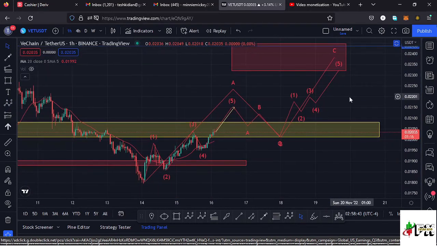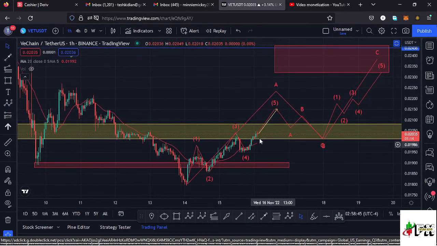So let's be patient and see how that plays out, and continue watching that key area of resistance at around the $0.02 mark. Once we manage to break above it, get back to around the $0.021 mark, then we can expect a corrective movement before we continue pushing higher to fully maximize the formation of that higher degree wave count 4.